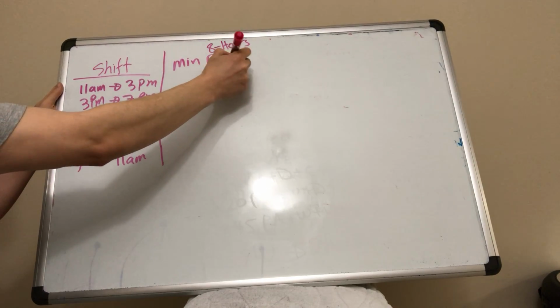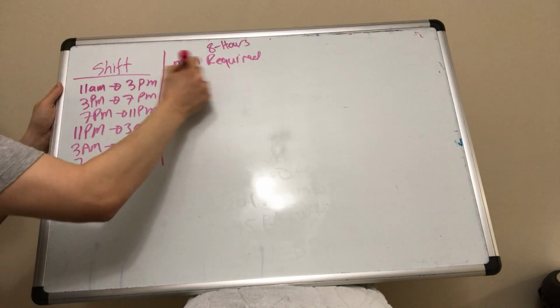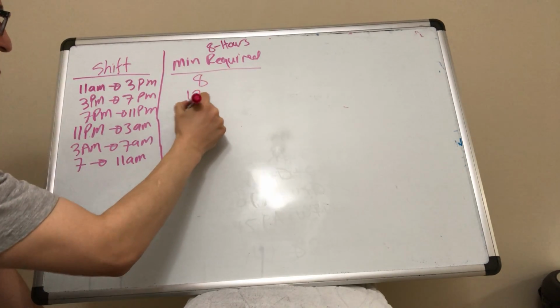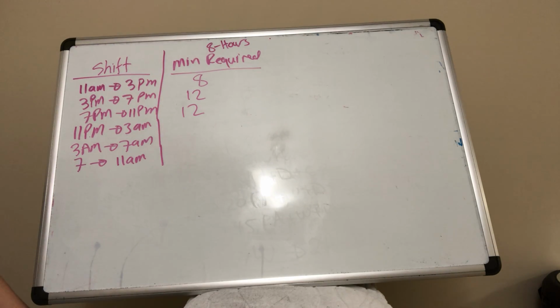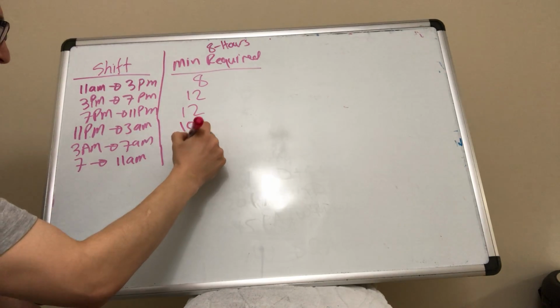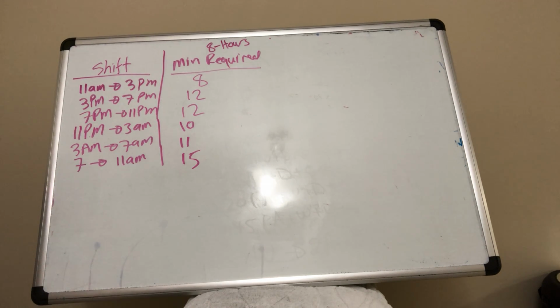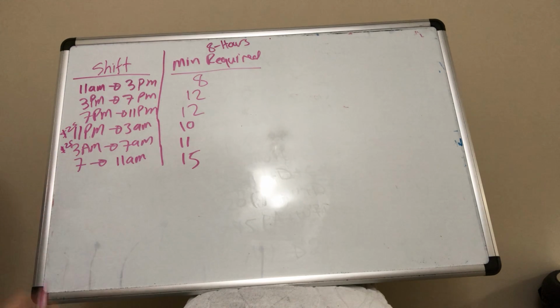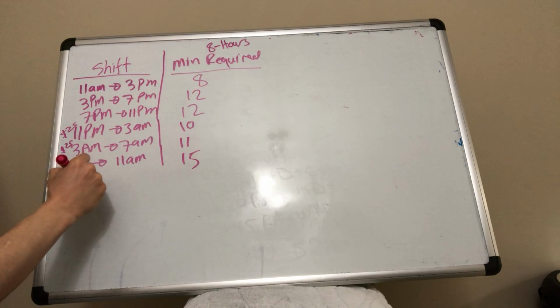Minimum required. They tell you in shift number 1, they need to have at least 8 people. Shift 2, they need 12. Shift 3, they need 12. Then 10, 11, 15. If someone works in between 11 p.m. and 7 a.m., here or here, they're gonna get $25 an hour. But if they work between 7 and 11, they only get 17.